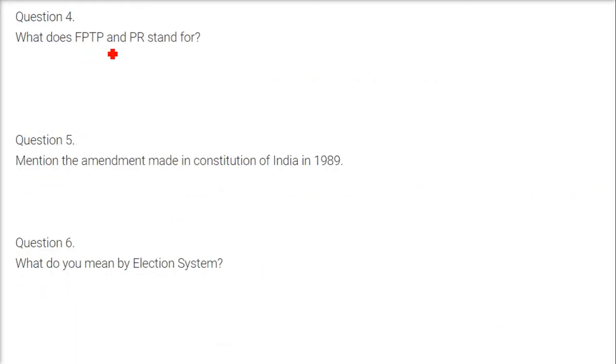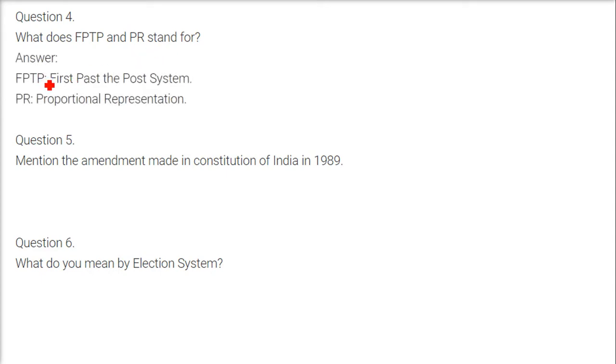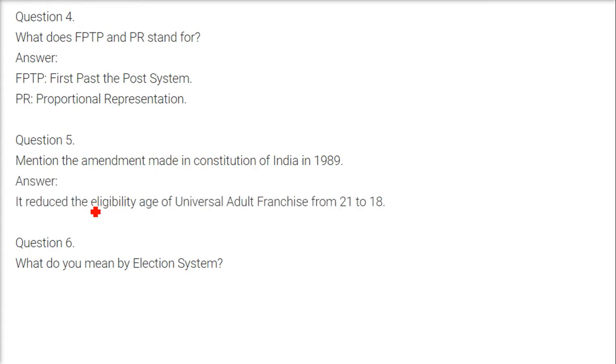What do FPTP and PR stand for? FPTP stands for first past the post system and PR stands for proportional representation. Mention the amendment made in the Constitution of India in 1989. It reduced the eligibility age of universal adult franchise, which was previously 21, to 18.